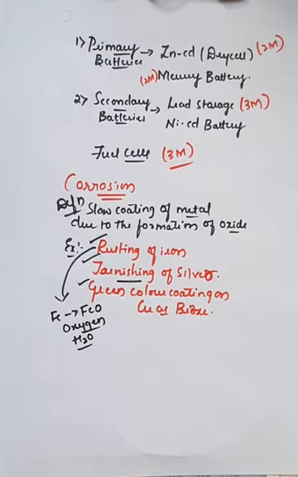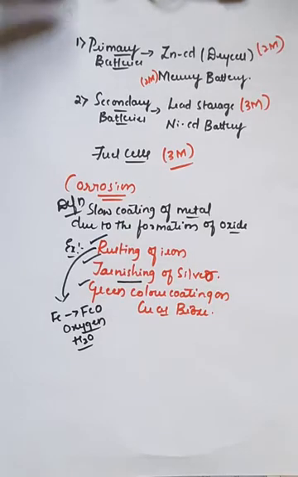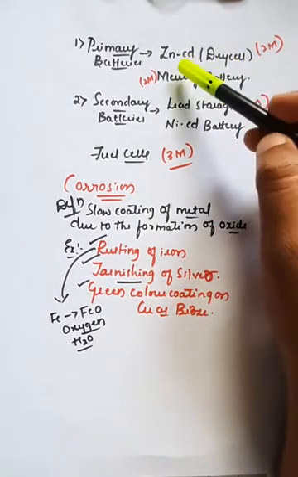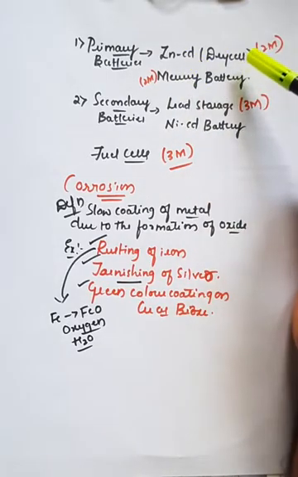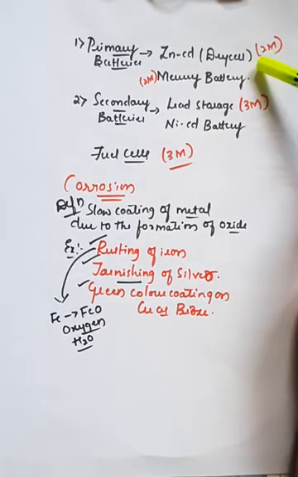Hello students, in the last class we were discussing the last concept related to the electrochemistry chapter, that is all regarding the batteries, and we have also explained the two different types of batteries. First important one is the primary batteries, which are also known as non-rechargeable or use and throw batteries. For primary batteries there were two examples for your syllabus that we have completed. One is zinc cadmium battery, popularly known as a dry cell. Second one is mercury battery.